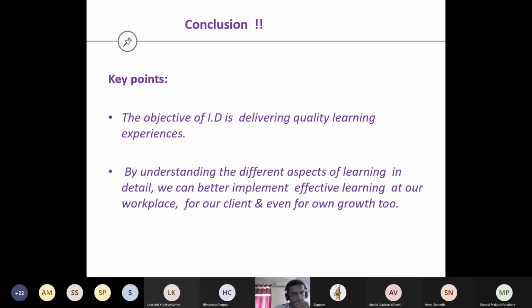This we can jump to the conclusions part. Oh yes, there is one quiz at the end. Anyway, we will check the key points here.